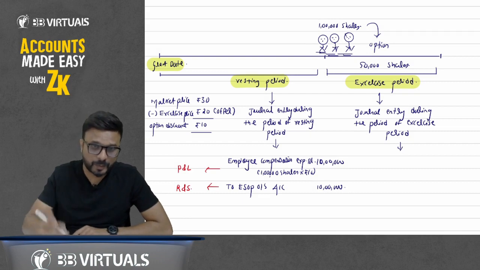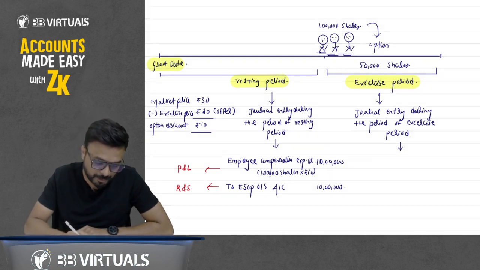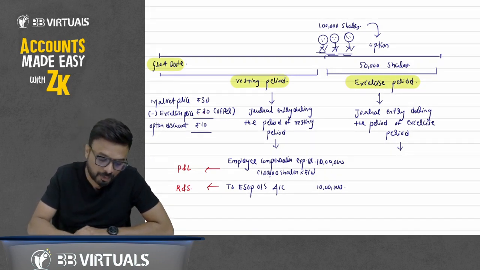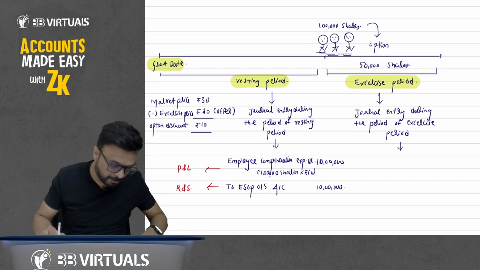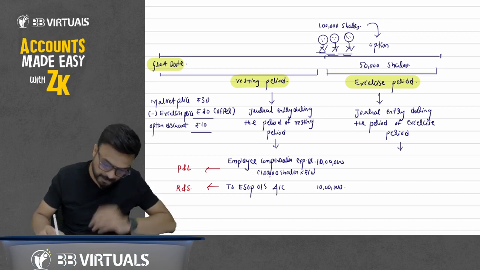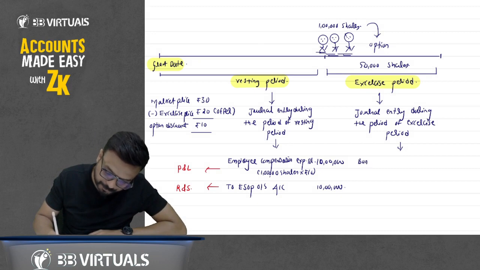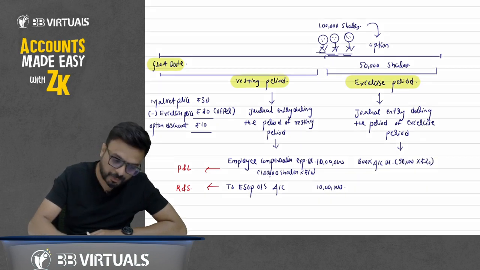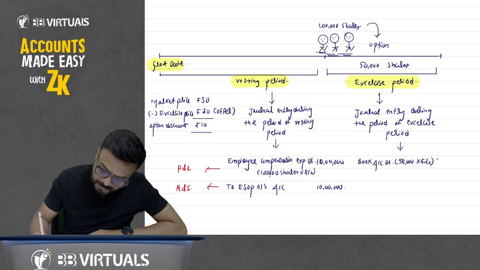If the share is of rupees 30 and you are purchasing at 20, it means you are giving me 20 rupees per share. So I will pass the entry here: bank account debit. How many shares are you purchasing? 50,000 shares at the rate of rupees 20. So 50,000 multiplied by 20, that comes to 10 lakh. So bank account debit 10 lakh.